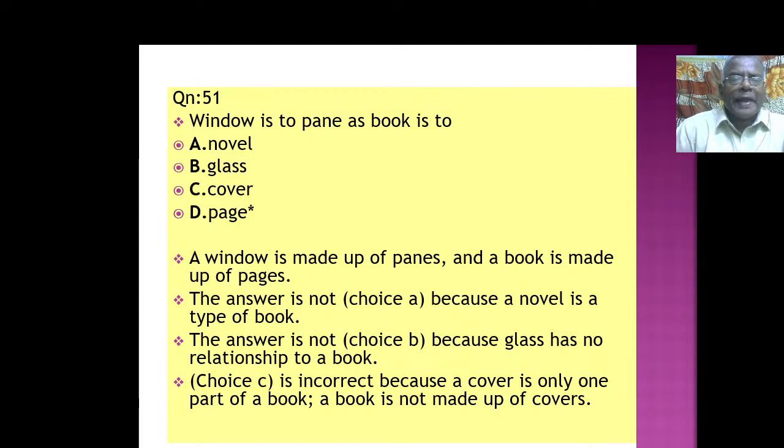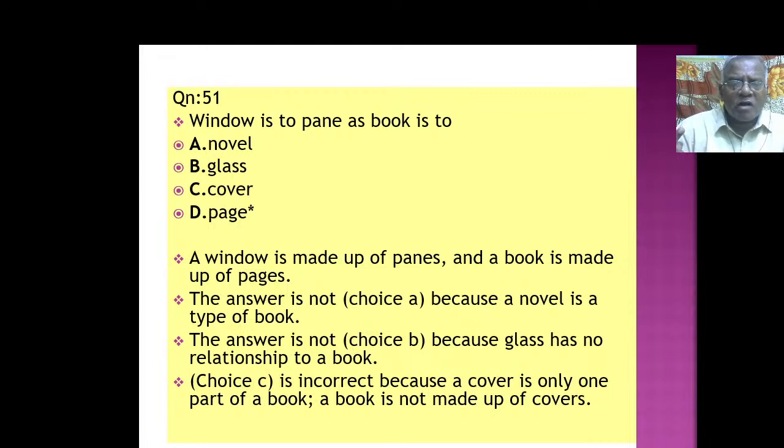Window is to pane, as book is to what? Window is to pane. A window is made up of panes. Likewise, a book is made up of pages, not anything else.